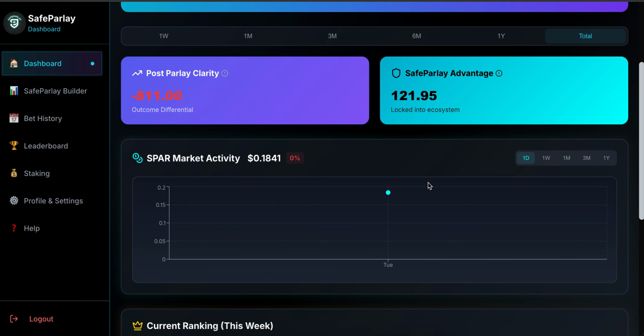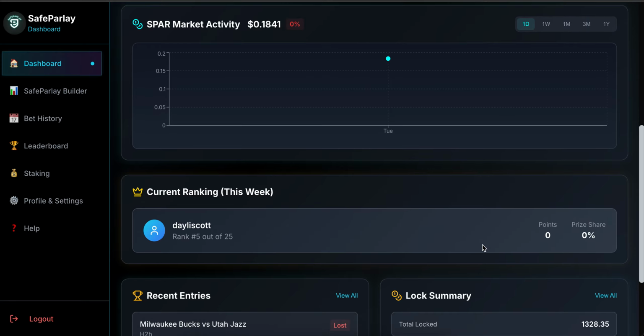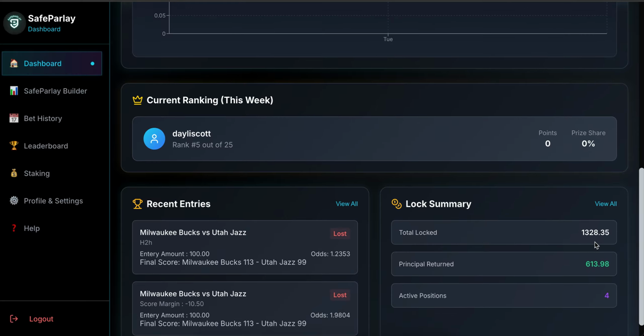Going down here, we have current ranking for the week. Again, it shows 0 here. We're running beta testing. She hasn't placed a bet this week yet. The week just reset. But it shows out of 25 people, she's ranked number 5, 0 points, 0 prize share percentage. Once again, if she placed a bet and lost, it would have shown plus 1 point. And whatever her prize share would have been, probably wouldn't have been anything because that would have been just 1 point.